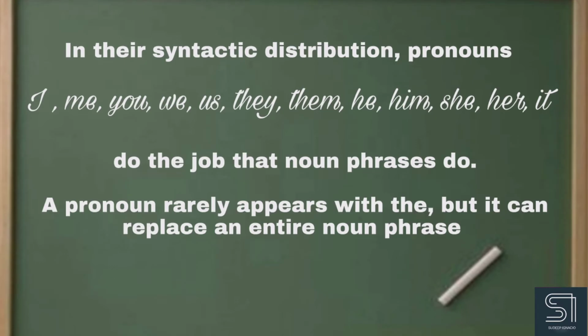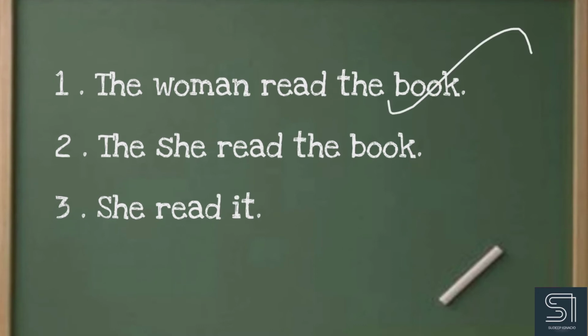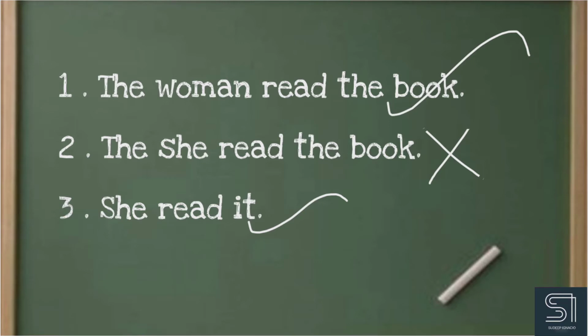In their syntactic distribution, pronouns like I, me, you, we, us, they, them, he, him, she, her, it, these kinds of pronouns do the job that noun phrases do. A pronoun rarely appears with the article the, but it can replace the entire noun phrase. For example, the woman read the book. This sentence is grammatically correct. Now look at the next sentence. The she read the book. Is this grammatically correct? No. The article the should not come before a pronoun. In the essentials of linguistics, we group pronouns into the large category of nouns, remembering that they have a special place.